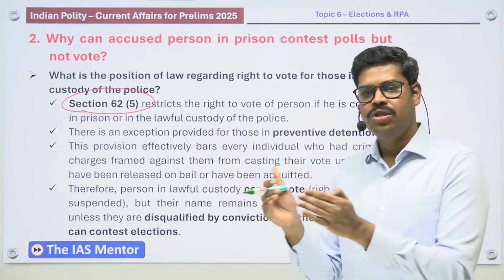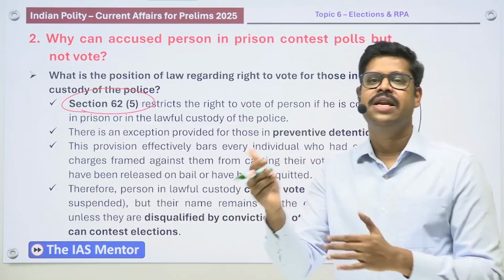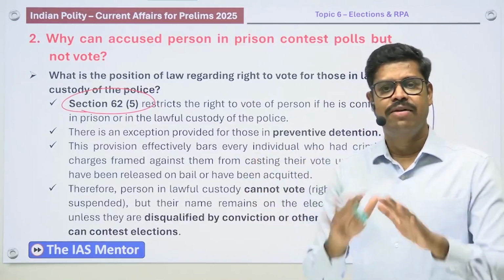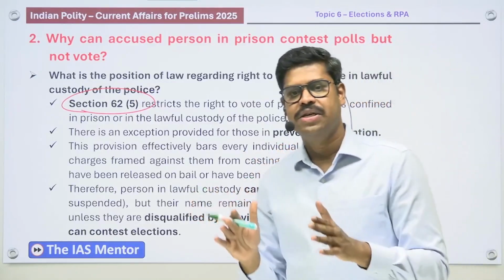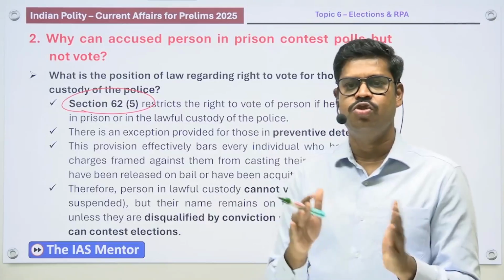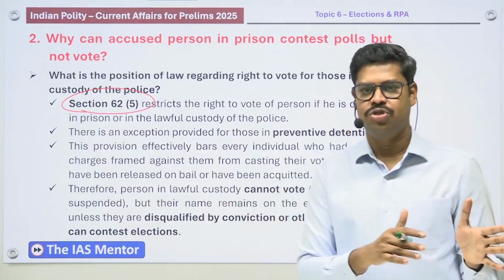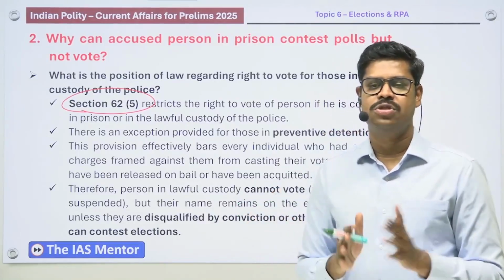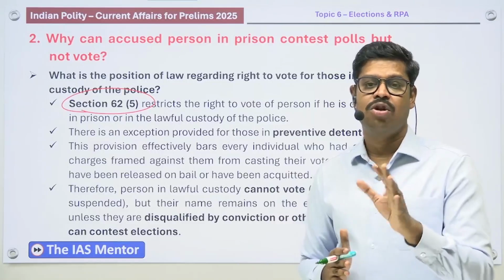So anyone who is in the lawful custody or in jail, but is still an accused, will not have the right to vote, because section 62 clause 5 of the Representation of People Act clearly states that for someone detained by the police or in the lawful custody of the police or in jail as an accused, the right to vote stands suspended.